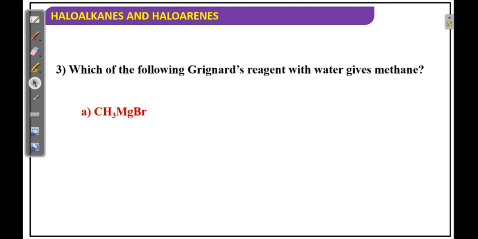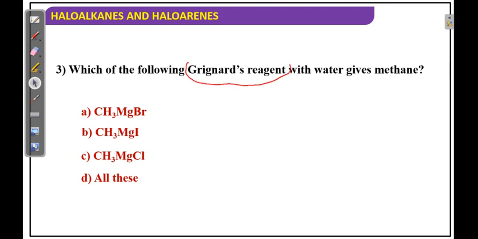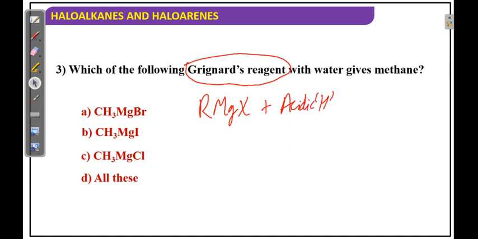Which of the following Grignard reagents with water gives methane? See, Grignard reagent, here one important point you have to note down. Grignard reagent RMgX reacts with acidic hydrogen. Acidic hydrogen gives alkane. So what are the acidic hydrogens?